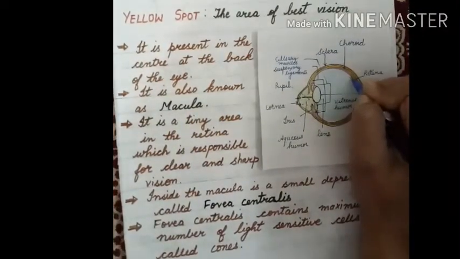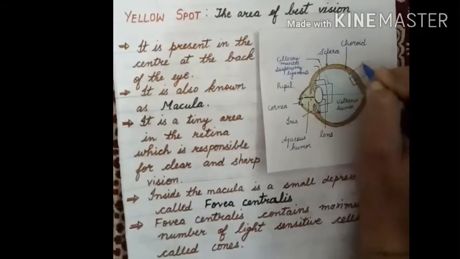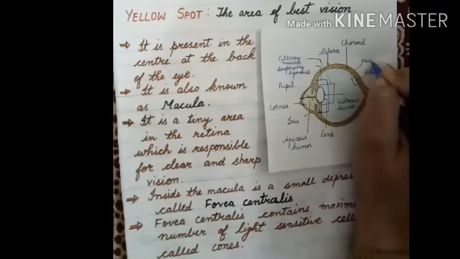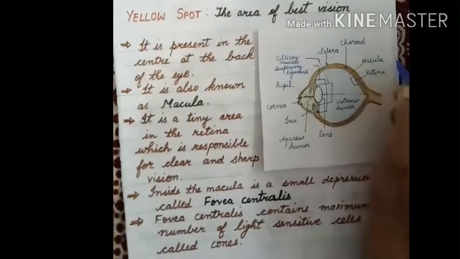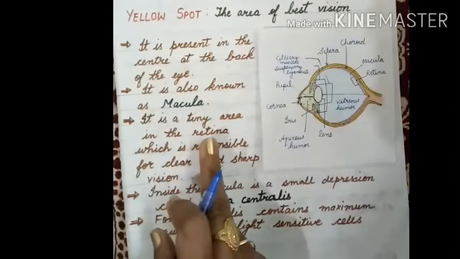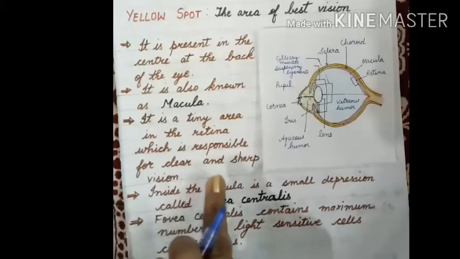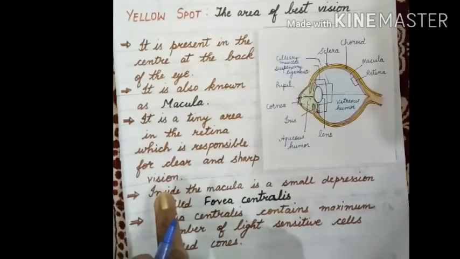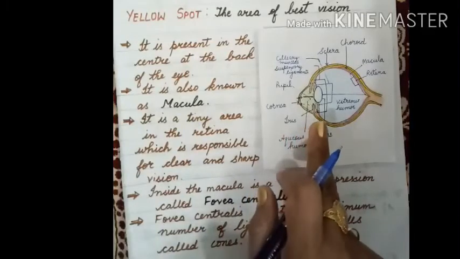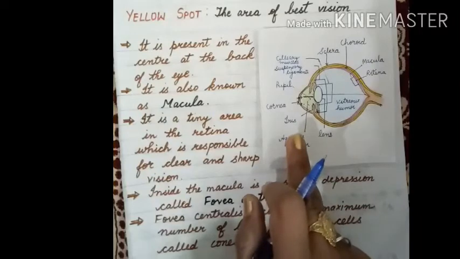It is a tiny area in the retina which is responsible for clear and sharp vision. The yellow spot is a light sensitive part.